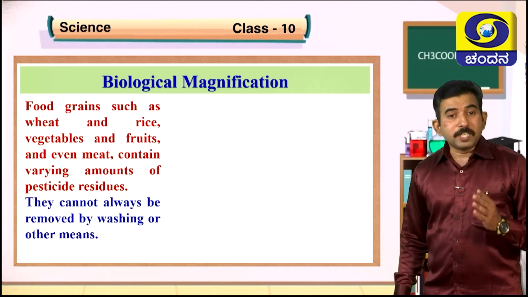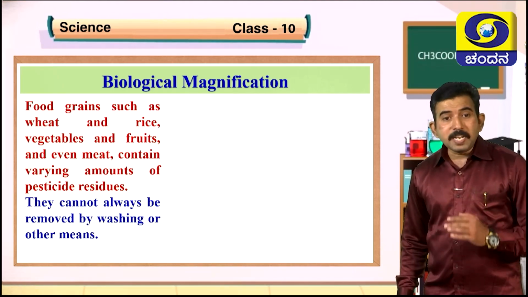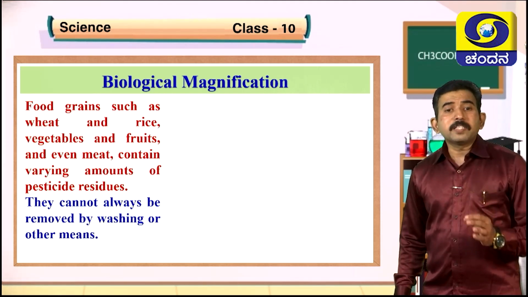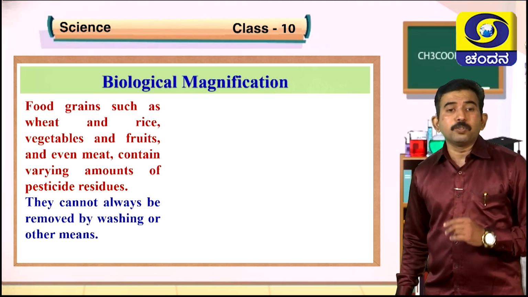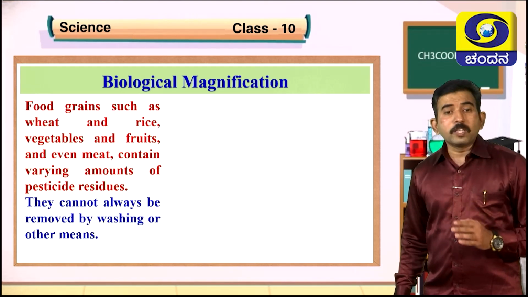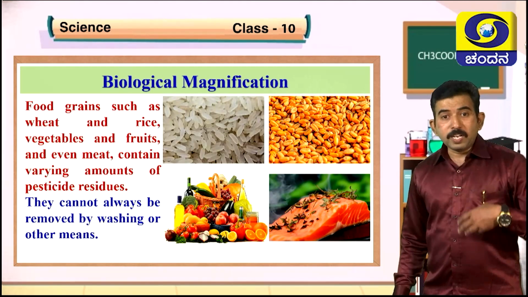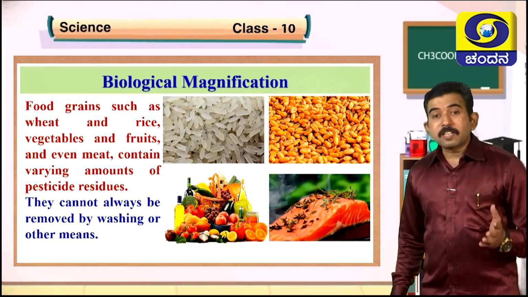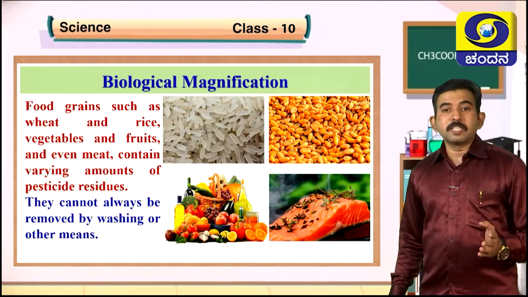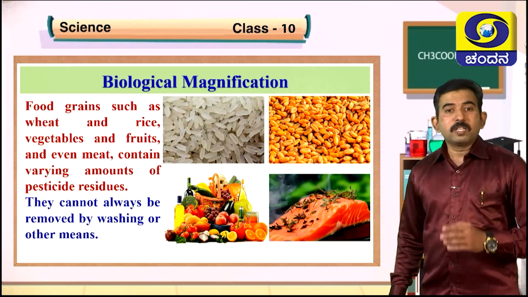And the food grains such as wheat and rice, vegetables and fruits and even meat contain various amounts of pesticide residues. They cannot always be removed by washing or by other means. So whatever we eat nowadays, there is a chance that these food substances may contain harmful chemicals.